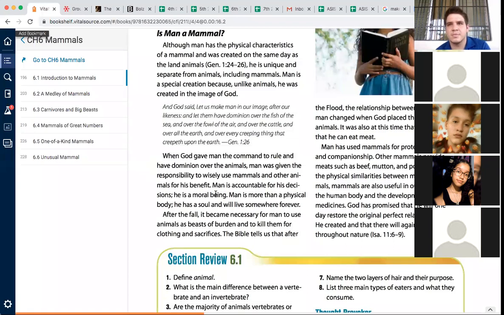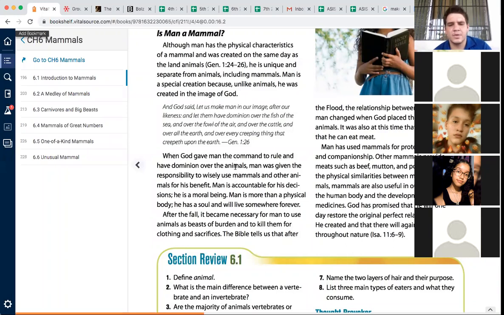Other mammals provide meats such as beef, mutton, and pork. Because of the physical similarities between man and mammals, mammals are also useful in our study of the human body and the development of new medicines. God has promised that He will one day restore the original perfect relationships that He created, and that there will again be harmony throughout nature. Isaiah 11:6-9. All right, very good.